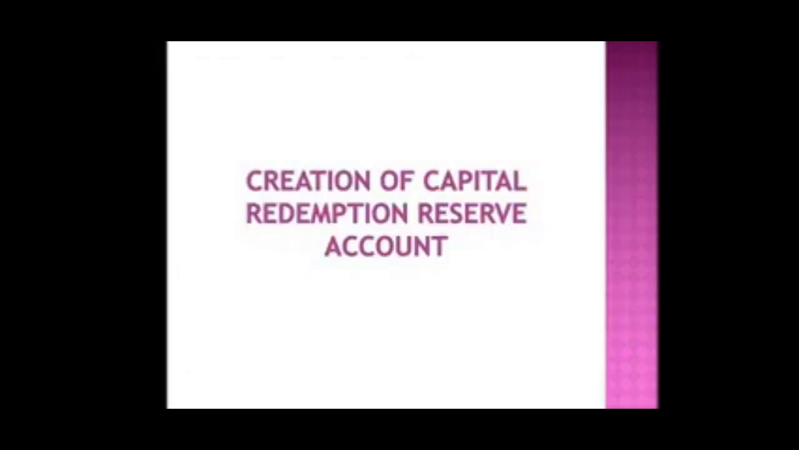Now, creation of Capital Redemption Reserve Account. Section 55 provides two sources out of which preference share capital can be redeemed. It can be redeemed either out of proceeds of a fresh issue of share capital, equity or preference, or out of divisible profits. Where the preference shares are to be redeemed out of the profits, an amount equal to the nominal value of the shares so redeemed must be transferred out of the company's profit to a specified reserve called capital redemption reserve account. The amount to be credited to this account is arrived at in the following two ways.